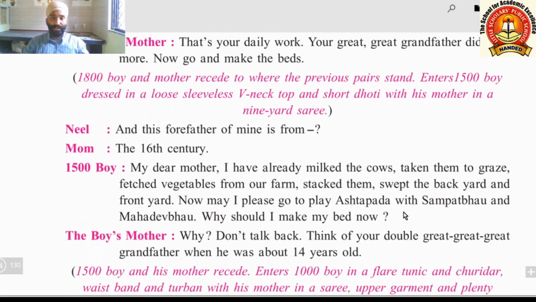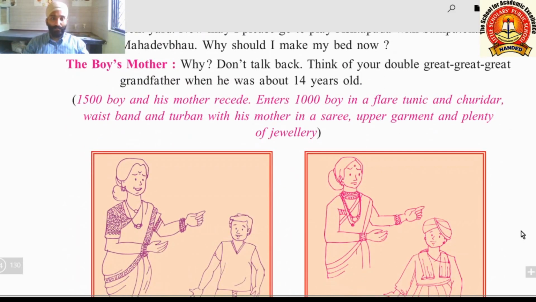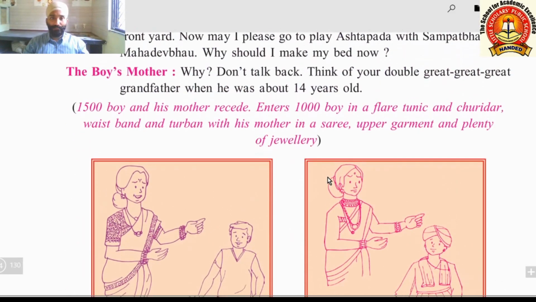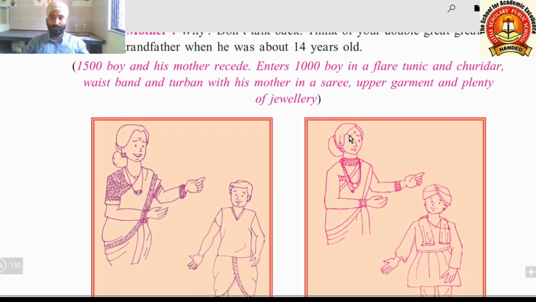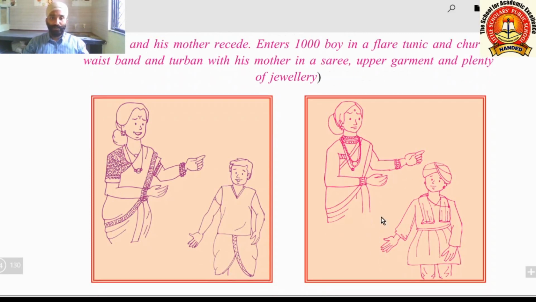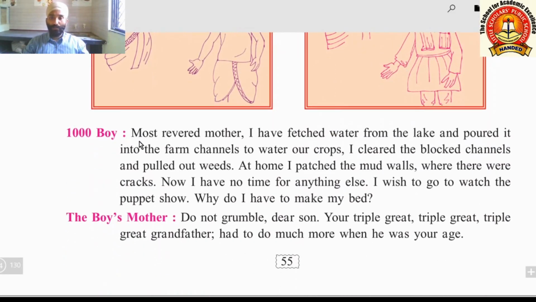Now you see here how that 1000 BCE boy, that 1000 BCE boy, has a chudidar, a waistband, and a turban. Thereafter, the mother is in a sari and upper garment and wears plenty of jewelry. Jewelry is more here, you can see in this image. The 1000 BCE boy says, "Most revered mother." Now the respect given to the mother has also changed here. This boy is giving more respect to his mother.